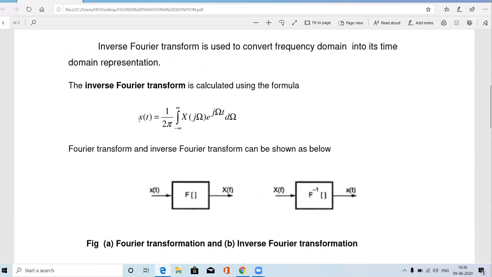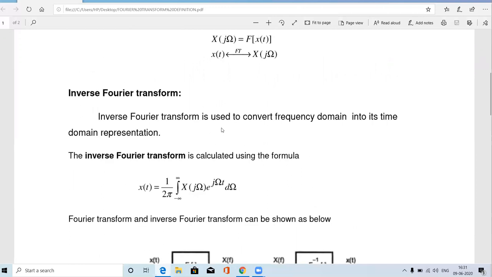So what is the output of the inverse Fourier transform? The time domain signal, small x of t. So the inverse Fourier transform is calculated using the formula: small x of t equal to 1 divided by 2 pi, integration over the interval minus infinity to infinity, capital X of j omega into e power plus j omega t into d omega.